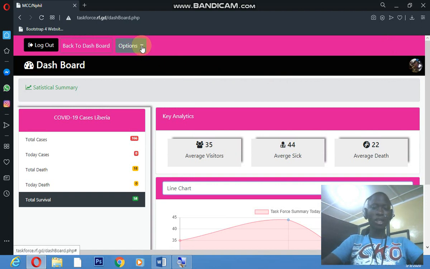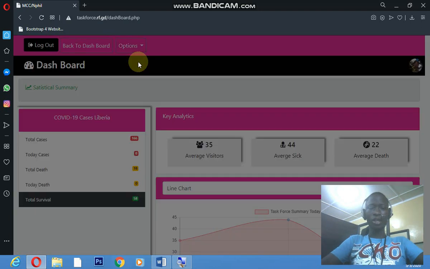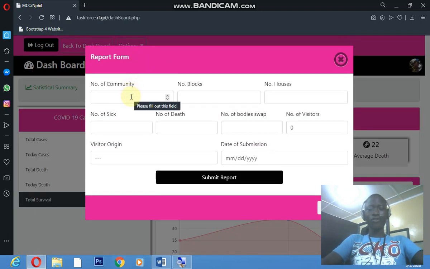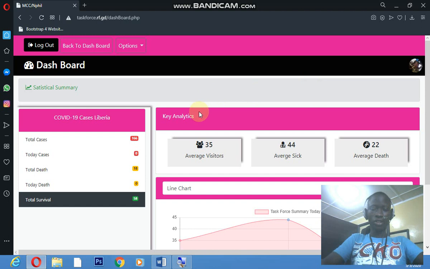Let's say you log in as a reporter and you want to send your report. You're going to come right here to send report, and this is the form. You're gonna write the number of communities within your district, and then the number of blocks and the number of houses. Notice that all these fields are programmed in such a way that you cannot enter letters, so that your report will be correct. Then you choose the date and hit submit, and once you do that, you're ready to go.